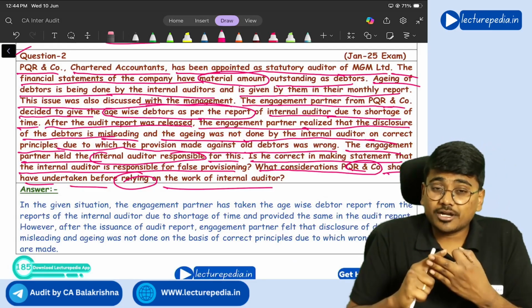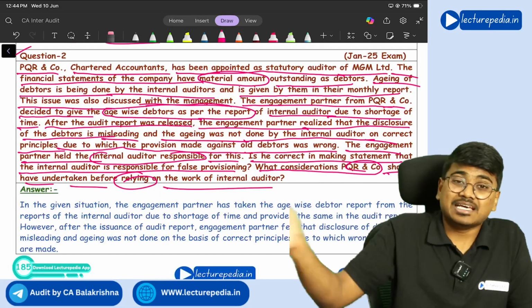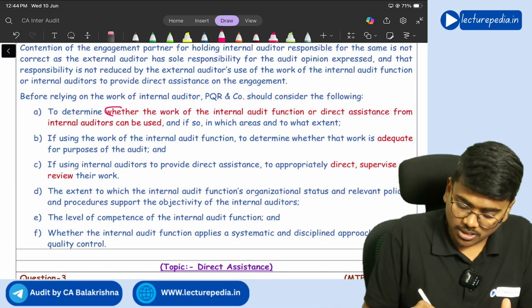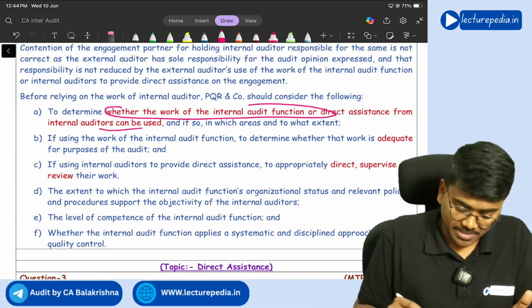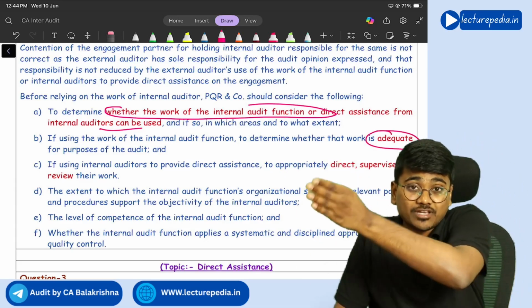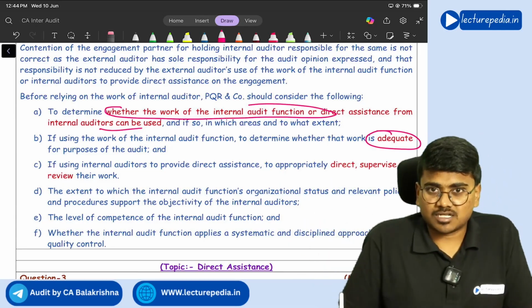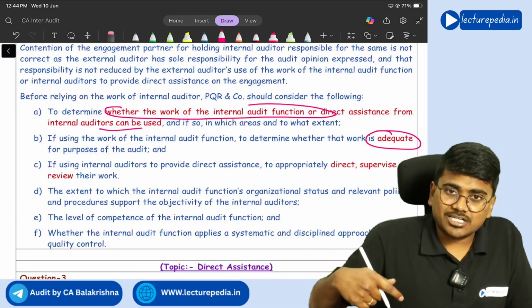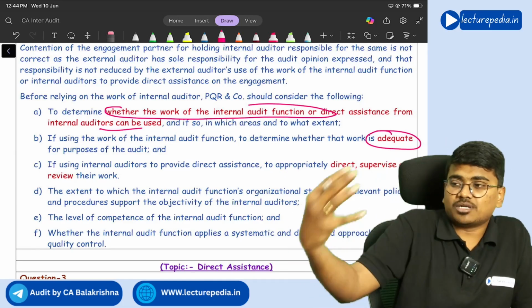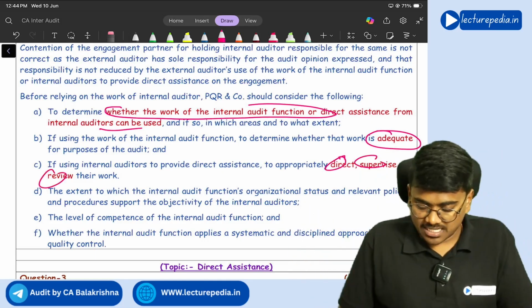Next, the external auditor should also check the level of competence and knowledge of the internal auditor, how knowledgeable the internal auditor is. See whether the work of the internal audit function can be used and is adequate. And when you decide to use the work of the internal auditor, you have to review that work once. If you decide to use direct assistance, then the internal auditor should work under your direction and supervision. So direct, supervise and review their work.